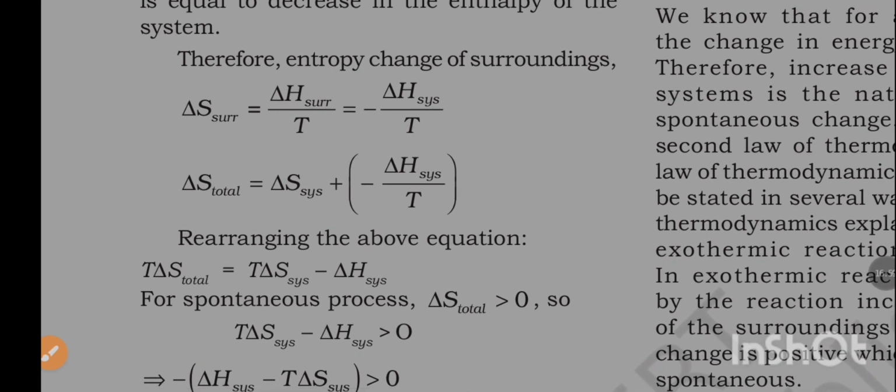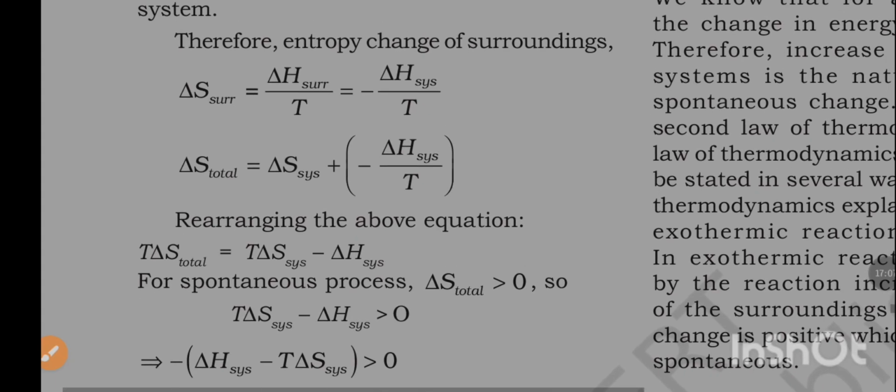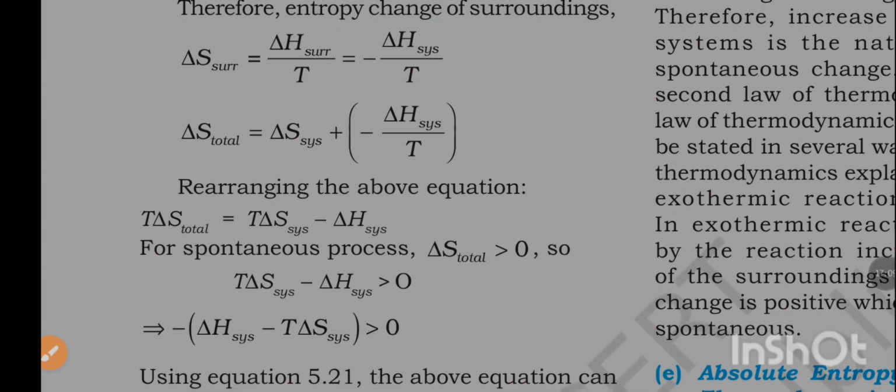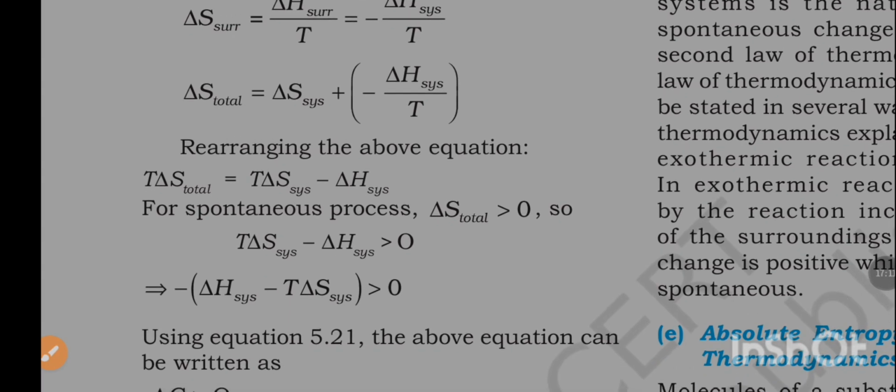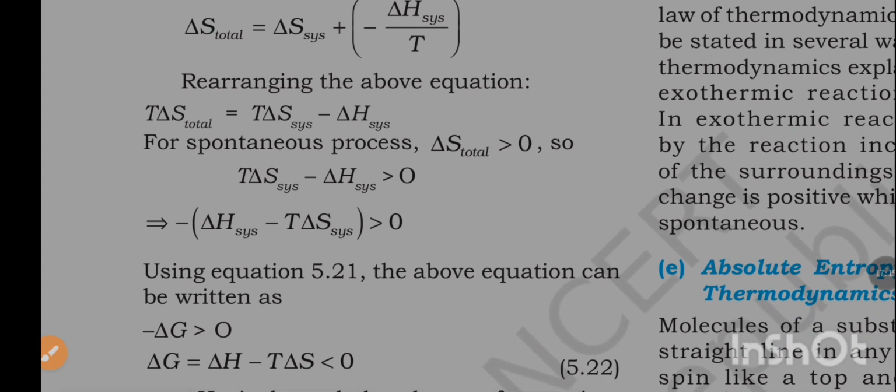Therefore, entropy change of surroundings ΔS surroundings is equal to ΔH surroundings divided by T is equal to minus ΔH system divided by T. ΔS total is equal to ΔS system plus minus ΔH system by T. Rearranging the above equation, TΔS total is equal to TΔS system minus ΔH system.